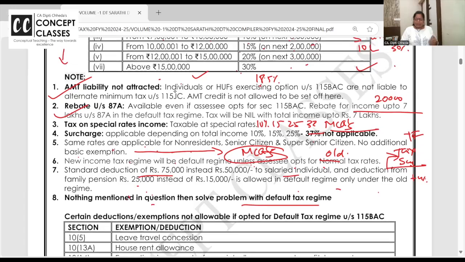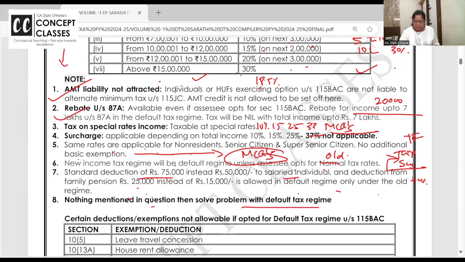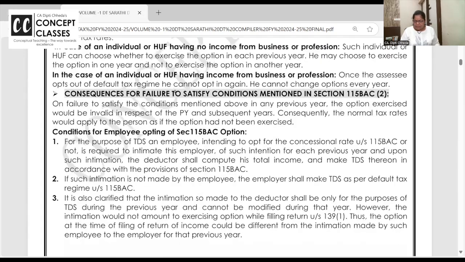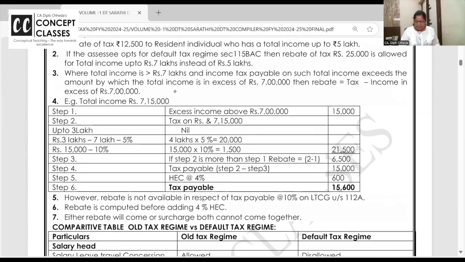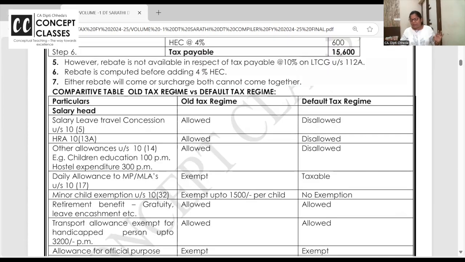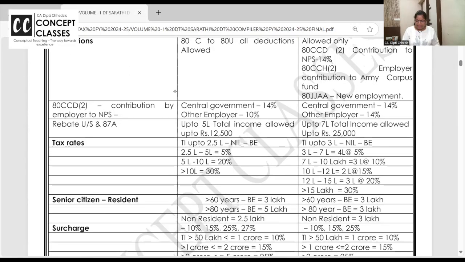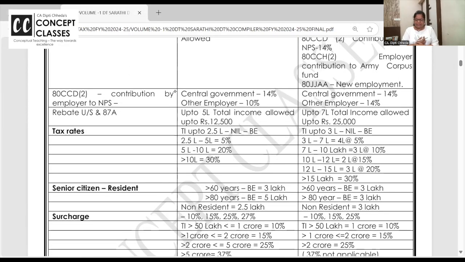So now we are ready to take up this much first comparative. Of course, I'll take the deductions and all. This is the table I have made. I was telling you, I have made a comparative table. Put a stick on over here on this page. One day before exam, 10 minutes, you can revise the whole table. These are the 5 heads comparative I am taking. But let us take first the tax rates.